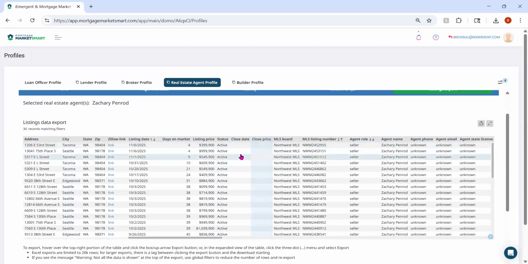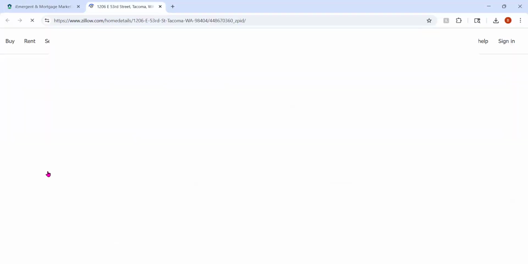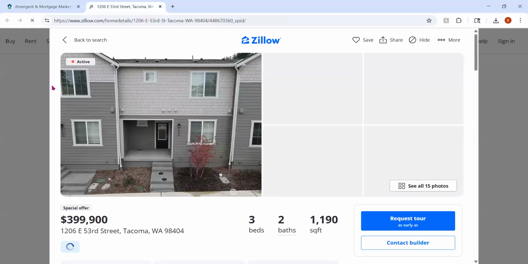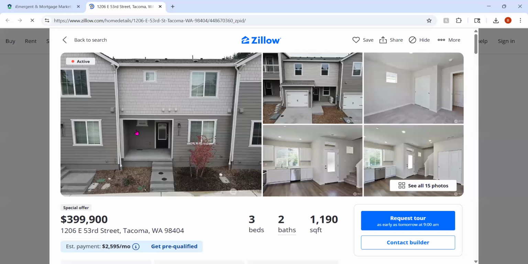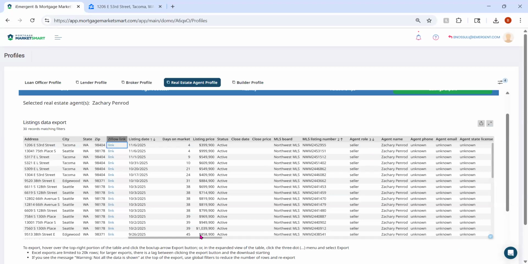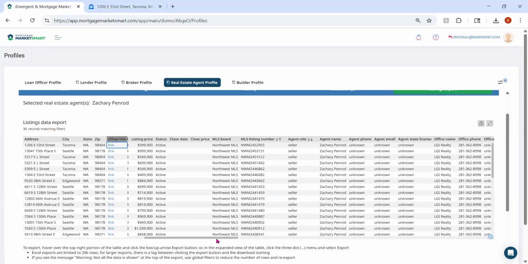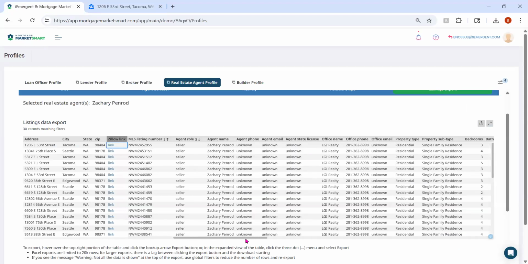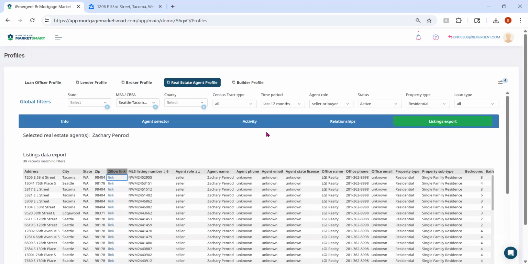So if I'm a loan officer, I can figure out that I want to talk to Zachary about this property on East 53rd Street, and I can click on the Zillow link to make sure everything looks good. And indeed, it is active and ready to go. And now I can call Zachary using the contact information that we have over here. Okay, so that's it for Zachary.